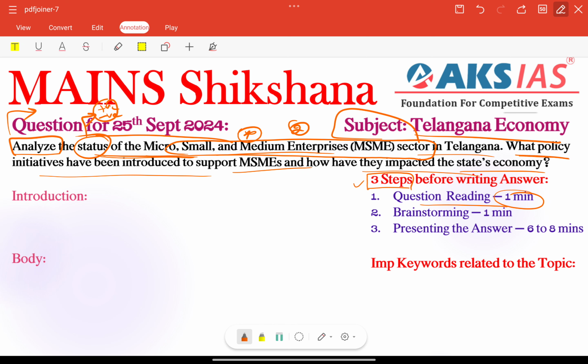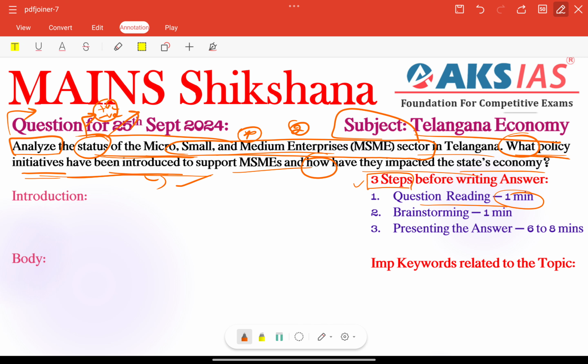So next, what policy initiatives? What is a simple keyword, no need to worry, and how and what are general keywords. We just focus on providing important information. Next, keywords. Here status is a very important keyword, so we need to focus on providing positives and negatives. Next important thing is policy initiatives that have been introduced. What policy initiatives have been introduced? Not only recently, but till now. We need to focus on previous ones also.